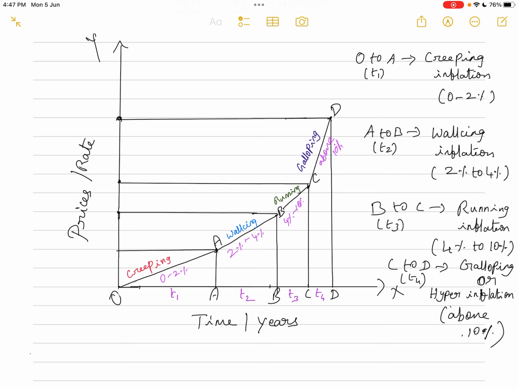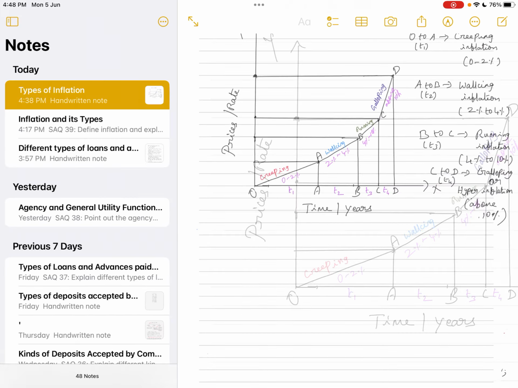That means, within a short period of time, the rise in the price level of the country is becoming very high or very steep. So this is the diagram expressing the types of inflation based on the rate of inflation.